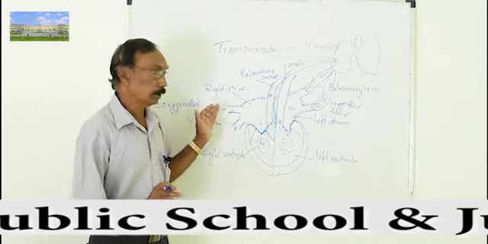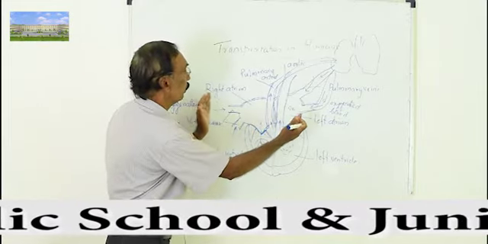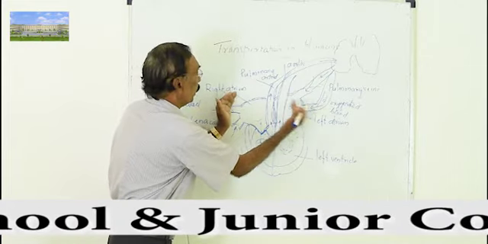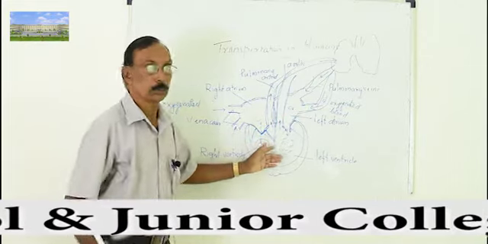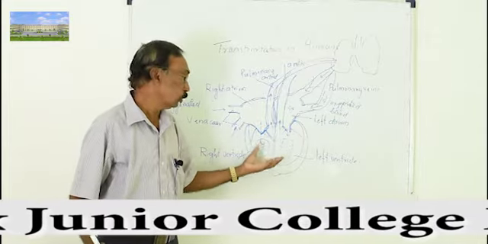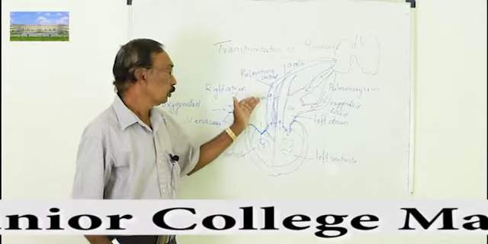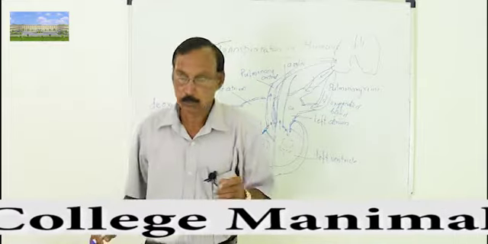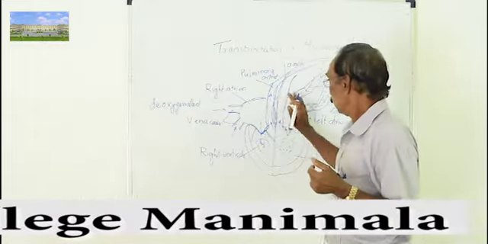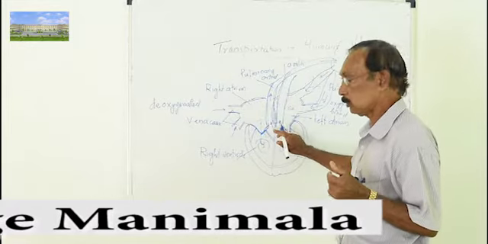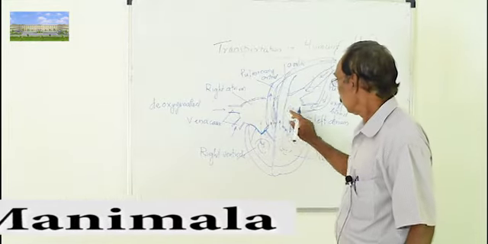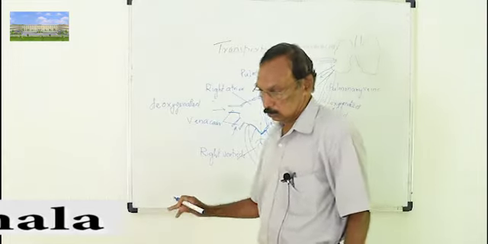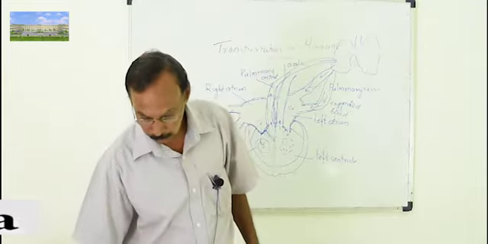I hope you understood. Actually, the contraction and relaxation take place simultaneously, meaning the atria will contract together and also the ventricles will contract, both will contract together, not one by one. So, this is how circulation of blood takes place. I hope you are clear with the blood circulation in human beings and the structure of the heart. So, this is all about the circulation of blood.